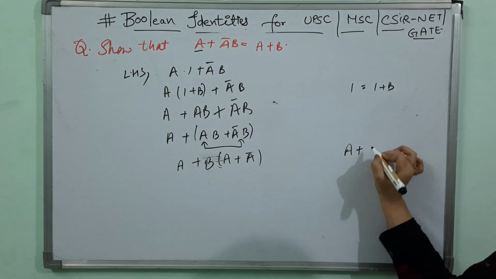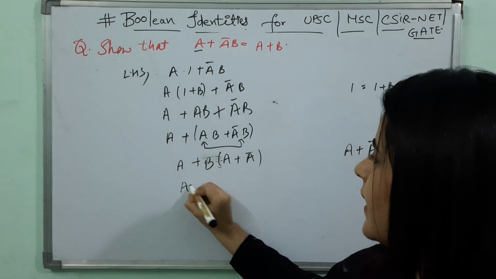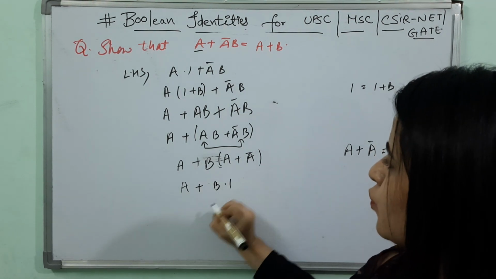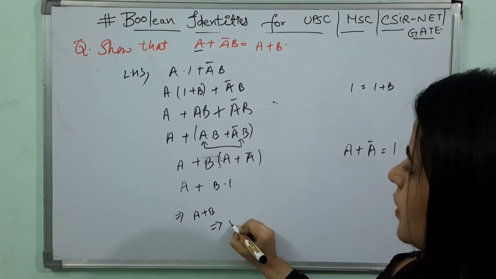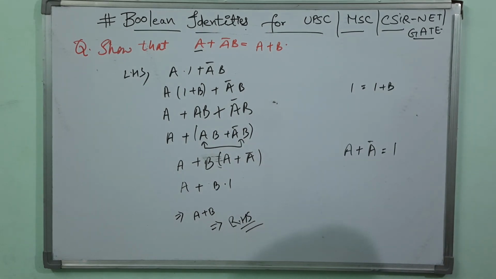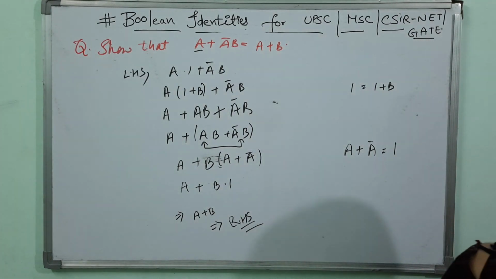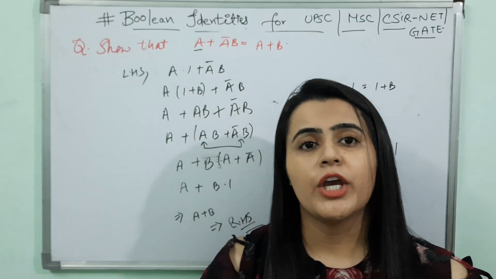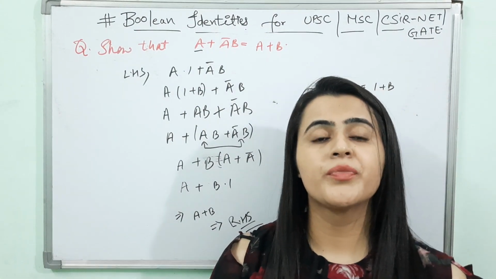As we know that a plus a bar is equal to 1. So a plus b into 1, what we get? A plus b, that is equal to the right hand side. So students, these are basically the Boolean identities and numericals based on Boolean identities. Okay, I hope you understand the problems and you like my video.